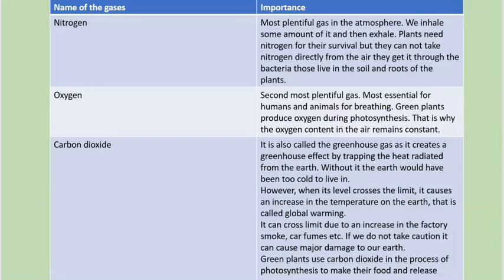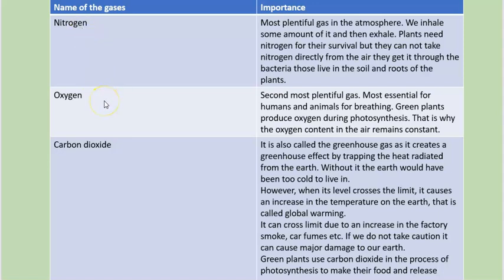Our atmosphere contains various gases, but three of them are very dominant and essential for our survival. They are nitrogen, oxygen, and carbon dioxide. The first and most plentiful gas is nitrogen, which is around 78% in the air. It is important for plants, but plants are not able to absorb nitrogen directly from the air. They get it through the bacteria that live in the soil and roots of the plants.